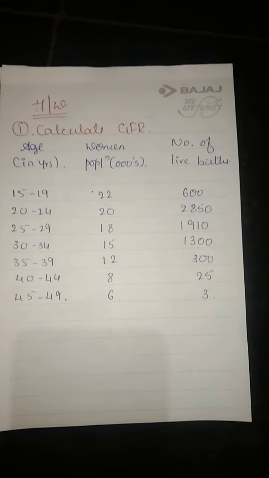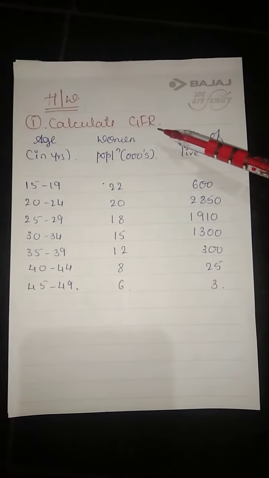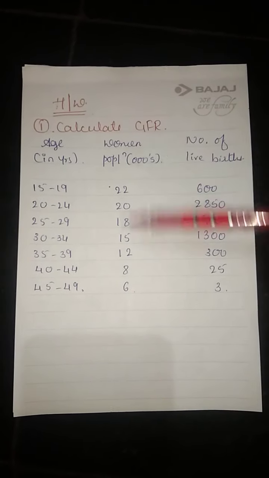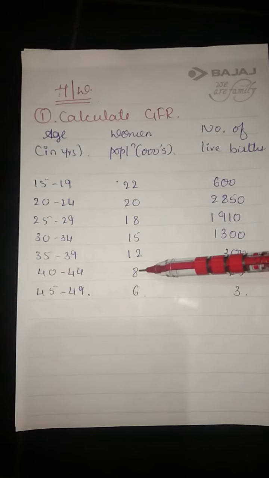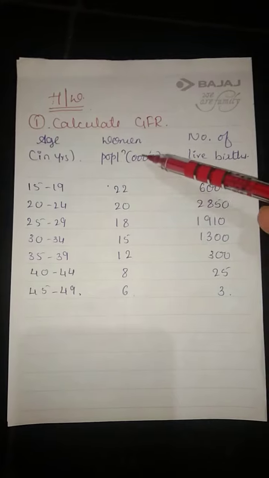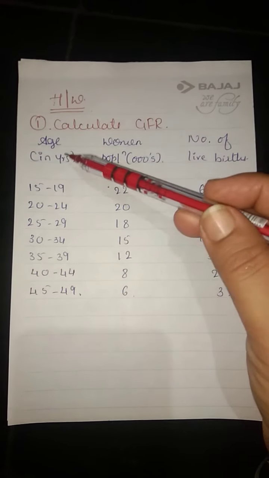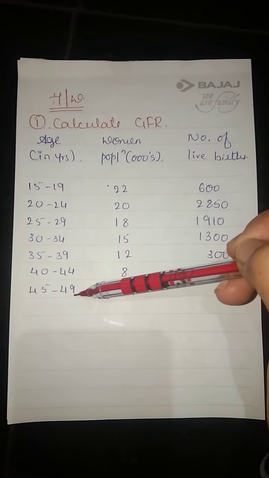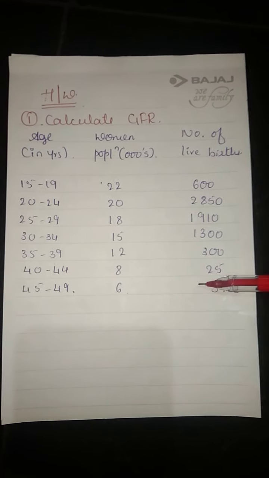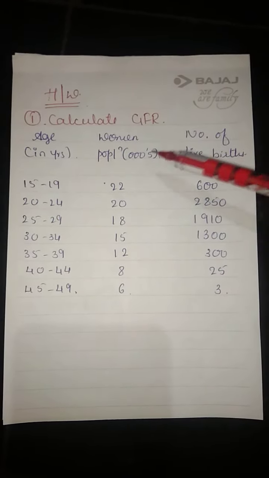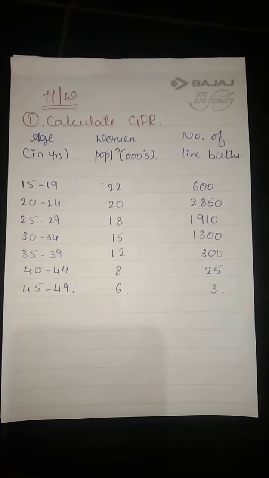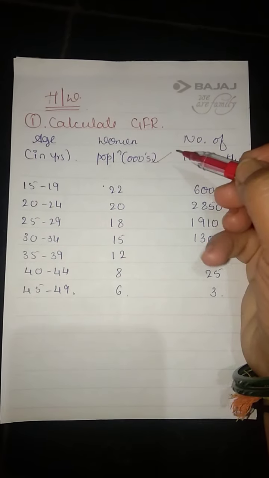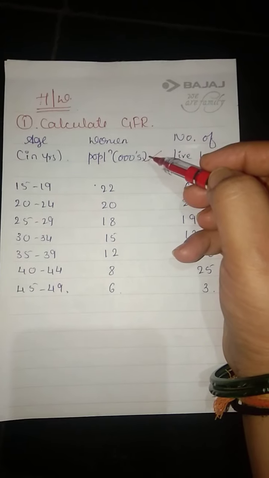Again, it is the homework part. Calculate GFR. First one, a direct question I have given. Woman population is in terms of thousands. Age in years they have given, 15 to 49. Number of live births they have given. The question is clear. But what about this? It is in terms of thousands.